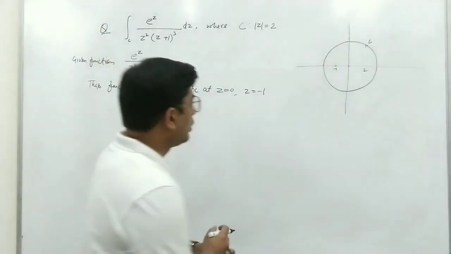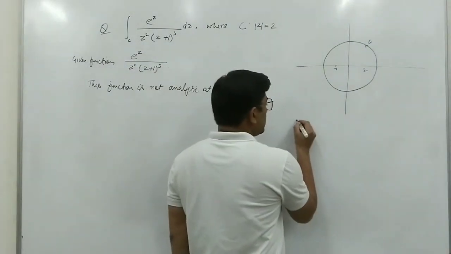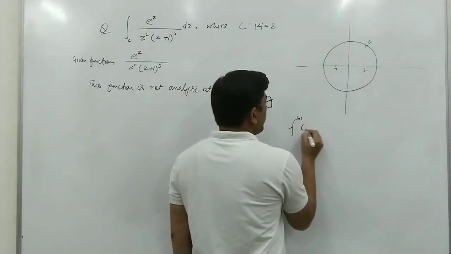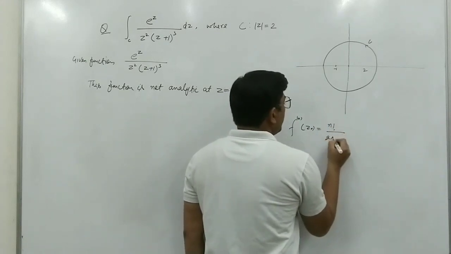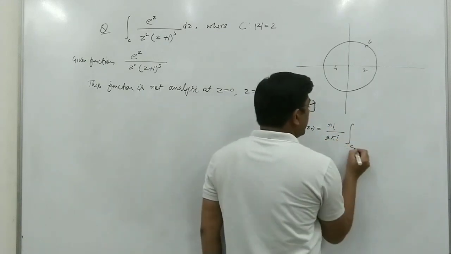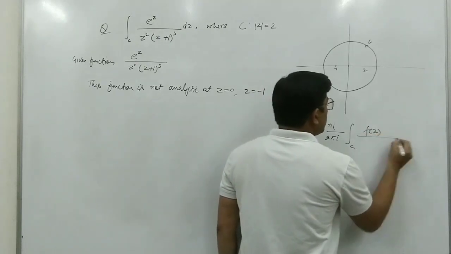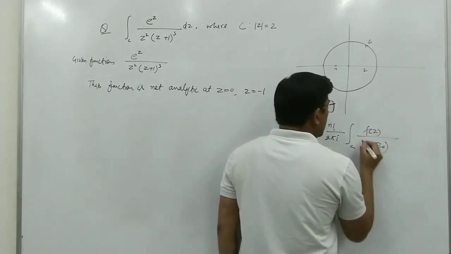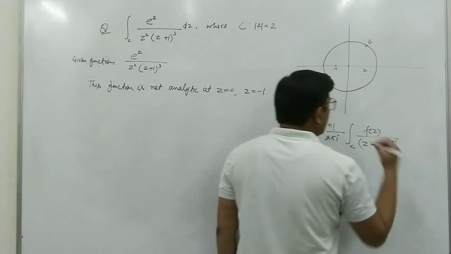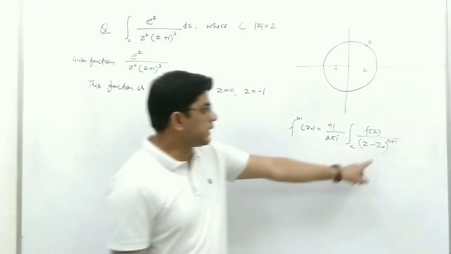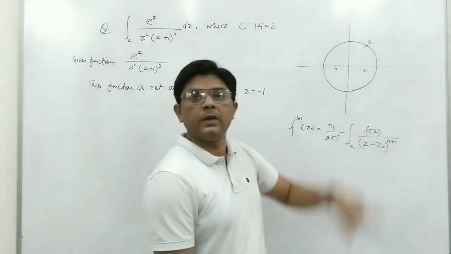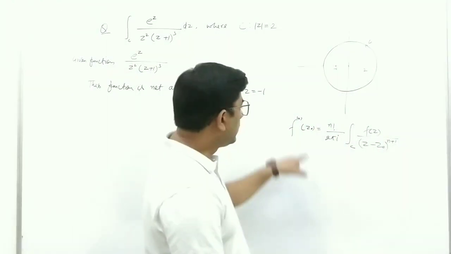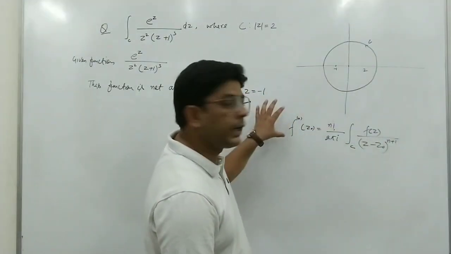We know that the Cauchy integral formula for derivative is this: the nth derivative at z naught is equal to n factorial upon 2 pi i integral c f(z) upon (z minus z naught) to the power n plus 1. If z naught is any point inside the given contour, and if this function f(z) is analytic, then we can use this formula.